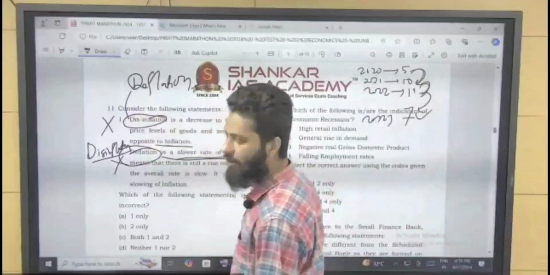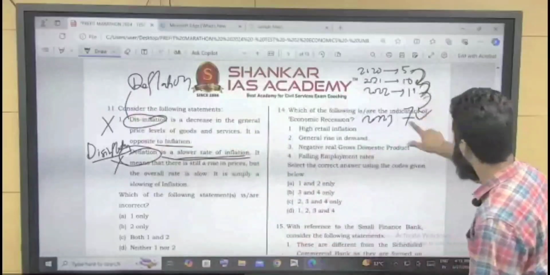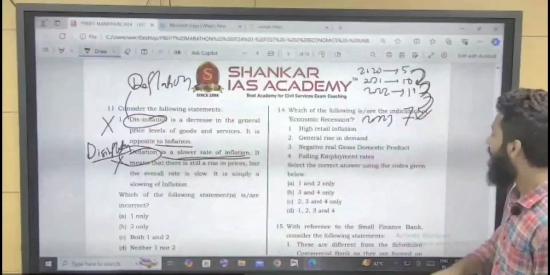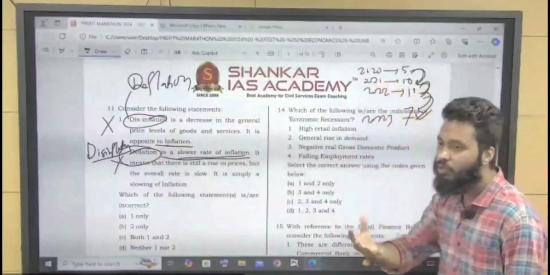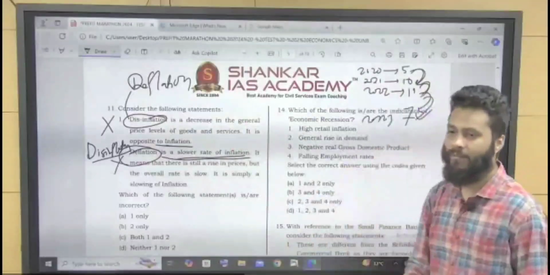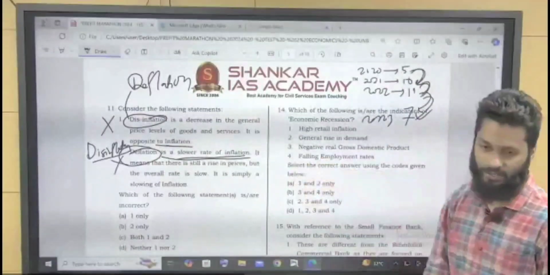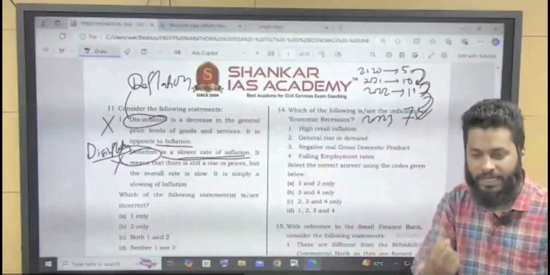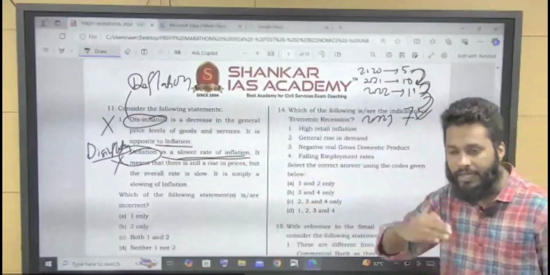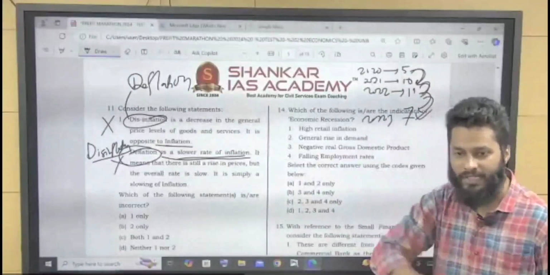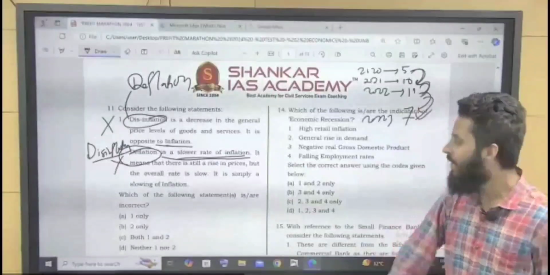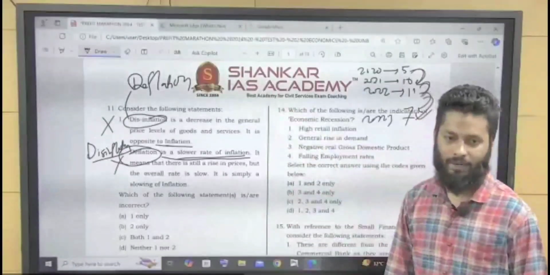This is known as deflation. It is opposite to inflation. But disinflation is a slower rate of inflation. Slower rate of inflation, disinflation. And a decrease in the value, opposite to inflation, that is deflation, right?